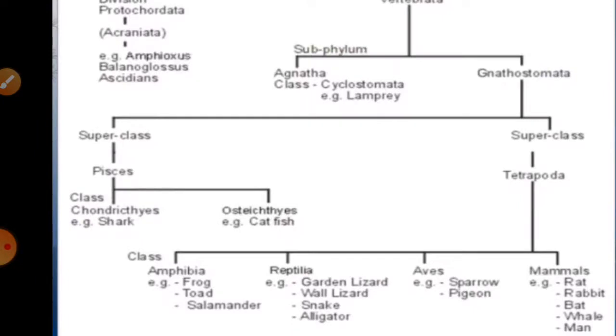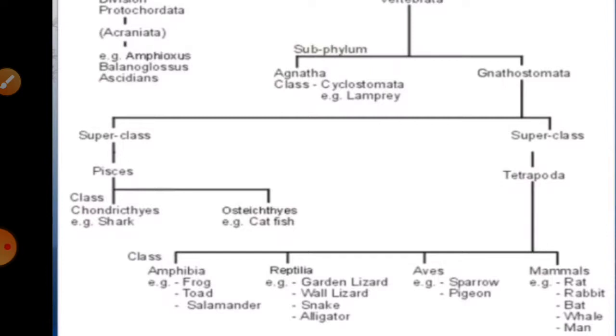So if we talk about the cyclostomata, means about the structures of this one, they have some special structures, right. Cyclostomata means circular, stoma means mouth.